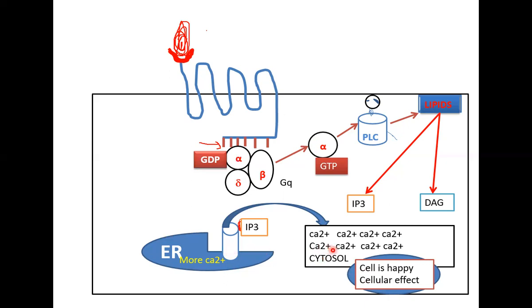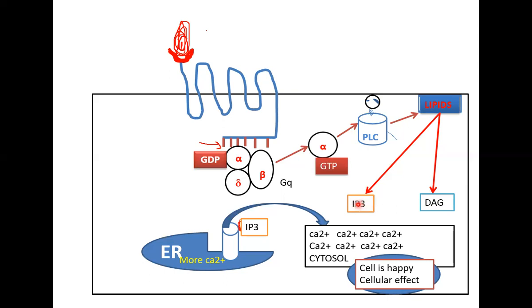So how does that come about? The alpha GTP that has been activated will now activate a special enzyme called phospholipase C. Now, when phospholipase C gets activated, it will go to the lipids on the cell membrane and break them down into IP3 and DAG, diacylglycerol and inositol triphosphate.